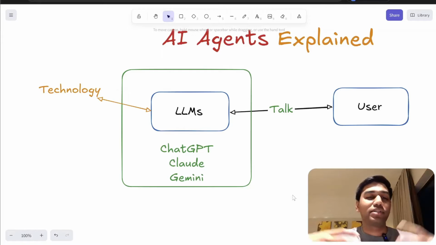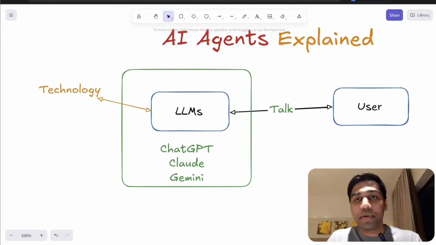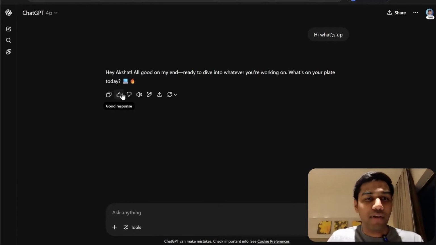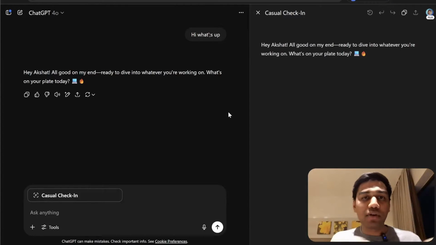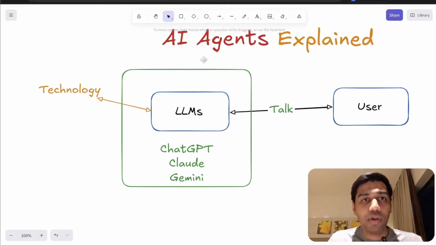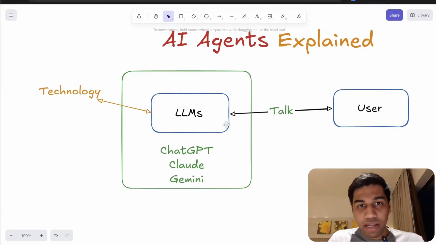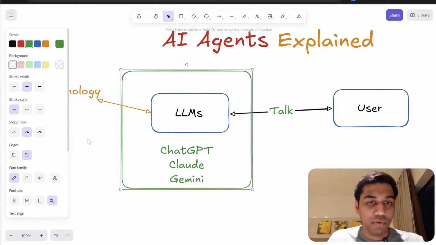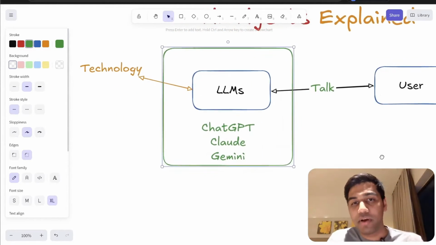They are applications. For example, ChatGPT has cool features such as these buttons and everything else. You have an edit in canvas. This is a feature. This is not something that the technology has to do, but the application layer. They thought this would be cool, so let's build that. Again, the technology still stays the same. And this is what we have been using most of the time. And now most of you obviously know how to use this.